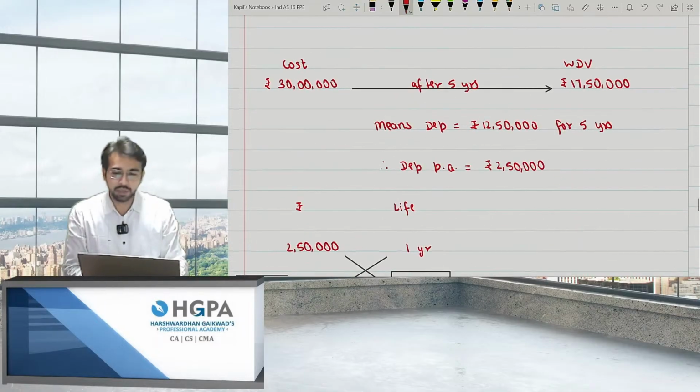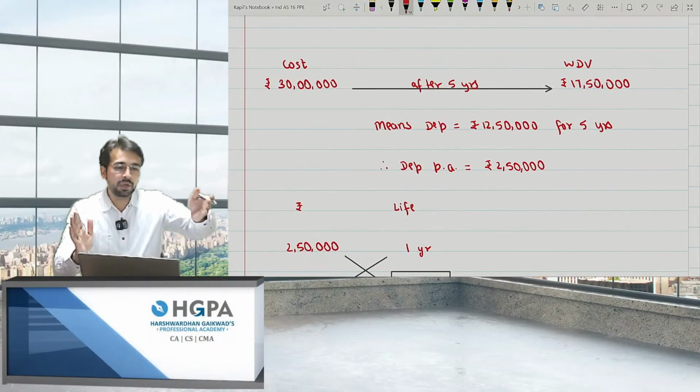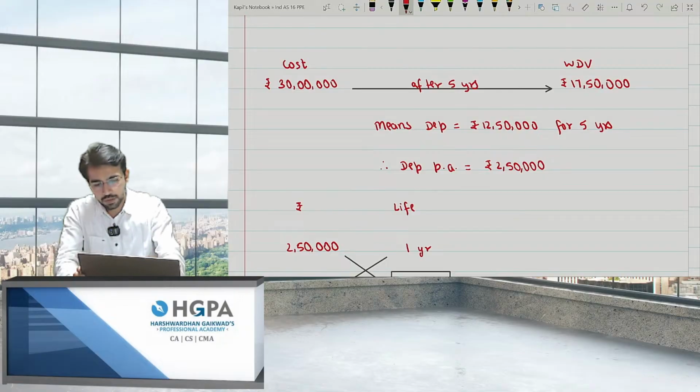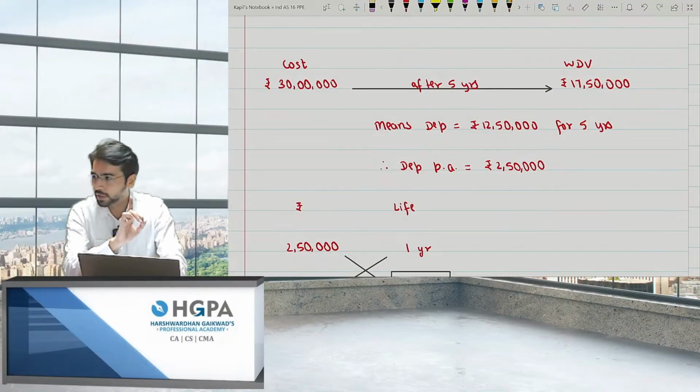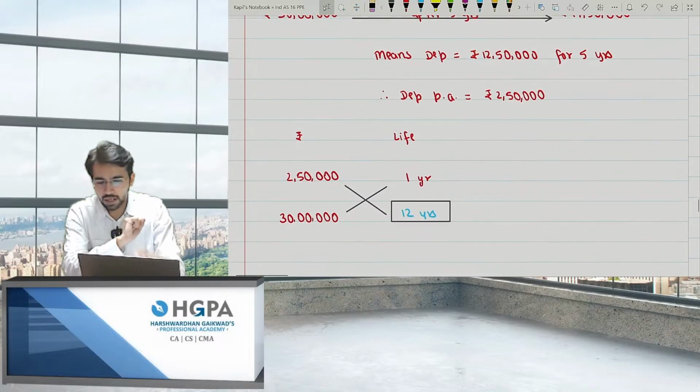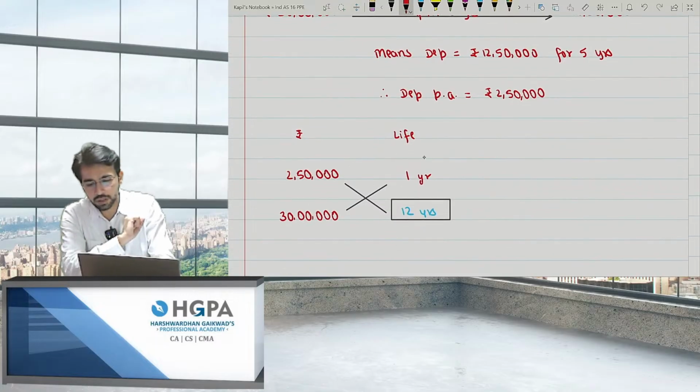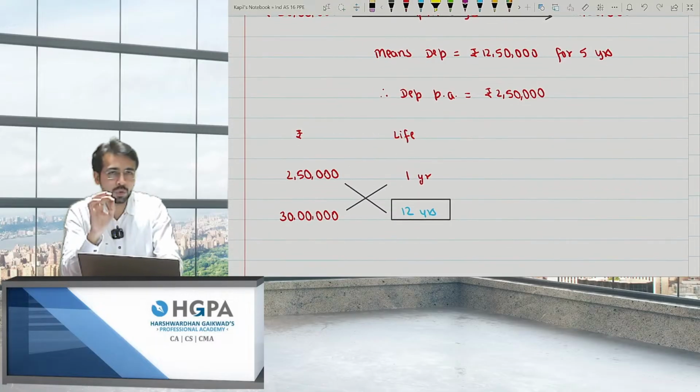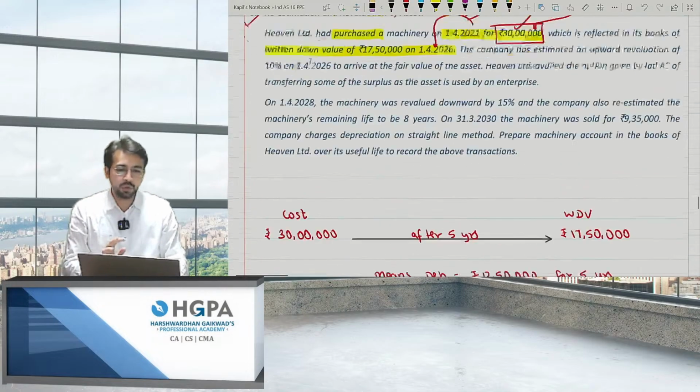So I've given the explanation over here. 30 lakh was the cost. The WDV is 17,50,000 after 5 years. So the depreciation per annum comes to 2,50,000, right? 2,50,000 is for 1 year. For 30 lakh, how many years will be required? That is, the total life will be 12 years to depreciate it completely, right? So the life is 12 years. Now the question is very easy.